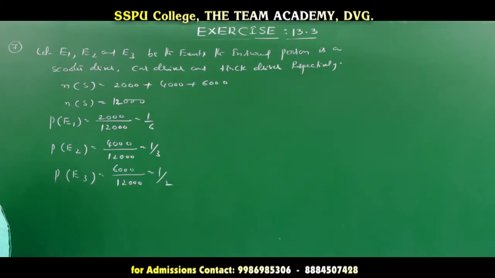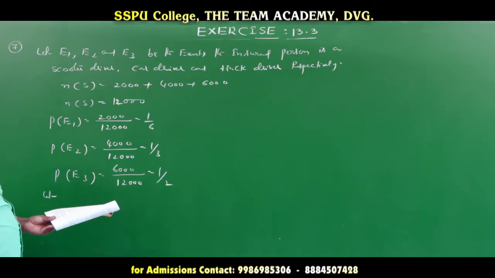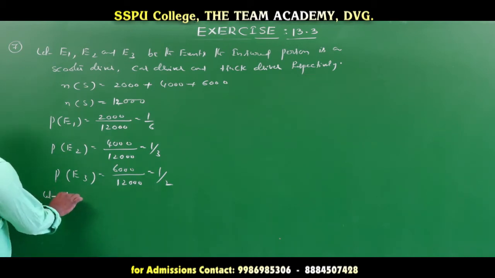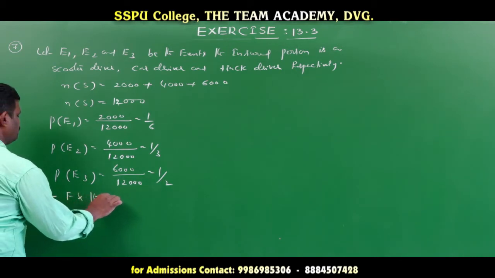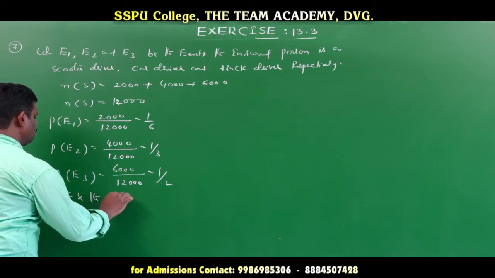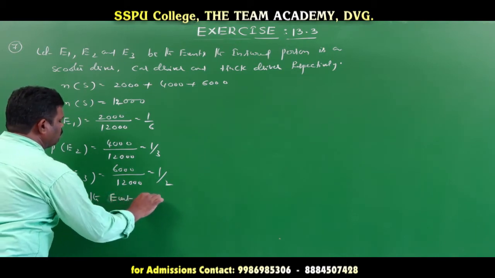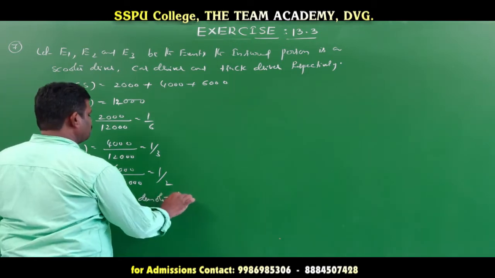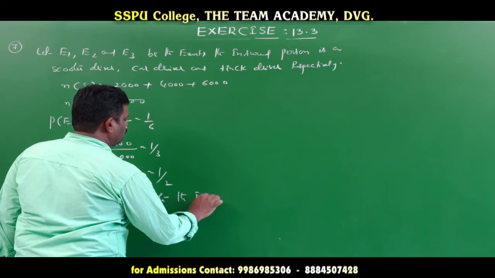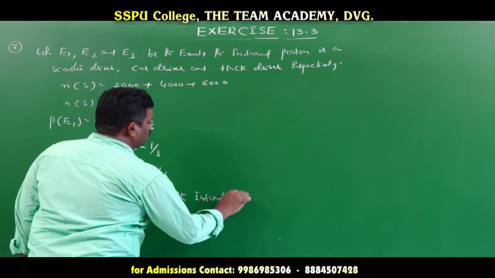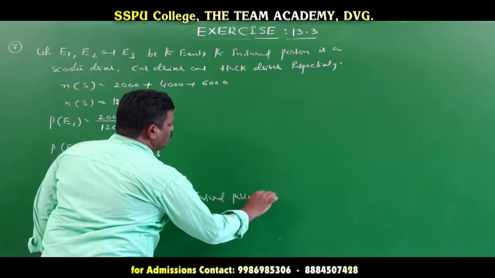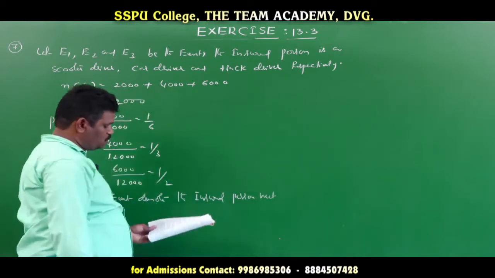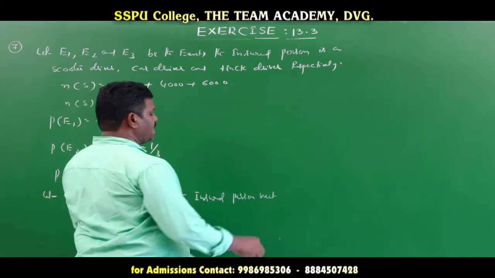Now let the insured person meet with an accident. So let F be the event denoting that the insured person meets with an accident.